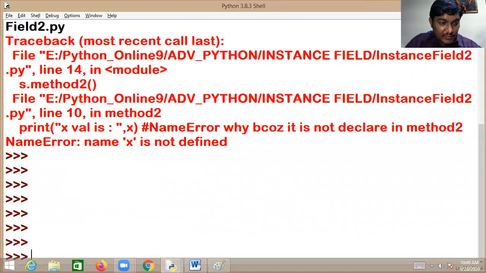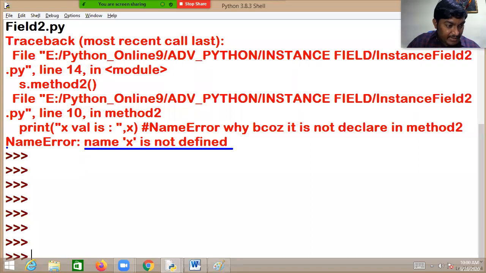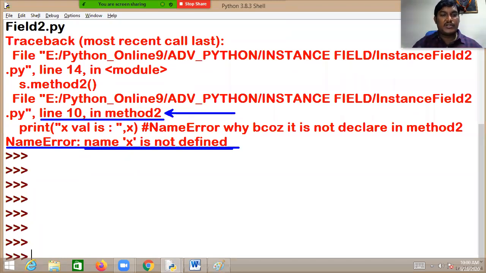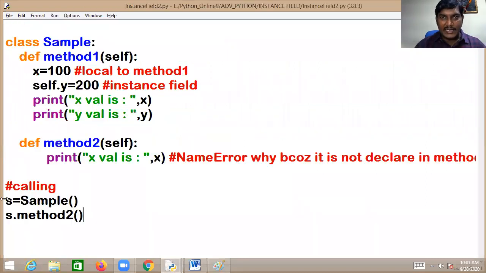So what is the problem? The problem is something like "name X is not defined." It is a NameError. Name X is not defined, means it is not defined. In method 2, line number 10, you have written print X, and you get a NameError because it is not declared. I just want to make you understand the concept effectively.